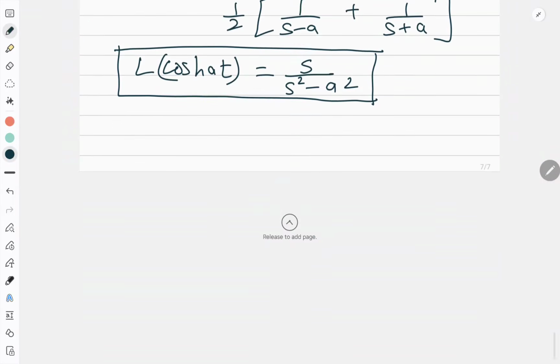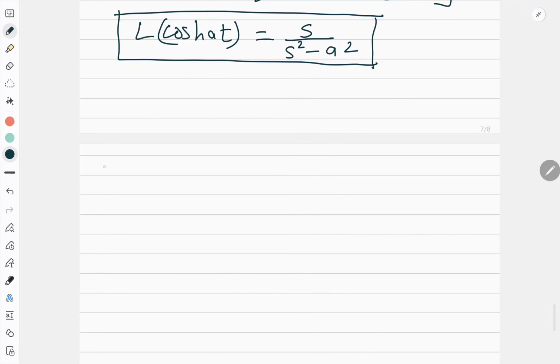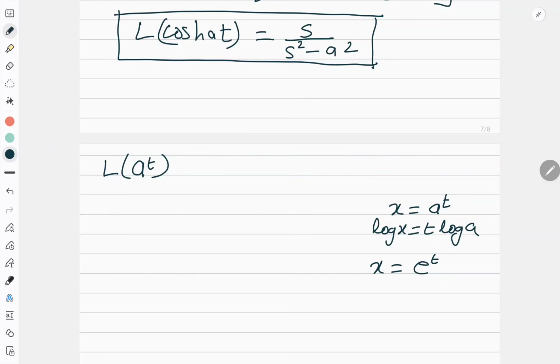One more extension is Laplace of a to the power t. In differential equations also I explained how to handle a to the power t. Suppose x is equal to a to the power t. So what is log x? Log x is equal to t log a. Now take the anti-log. So x is equal to e to the power t log a. Right?